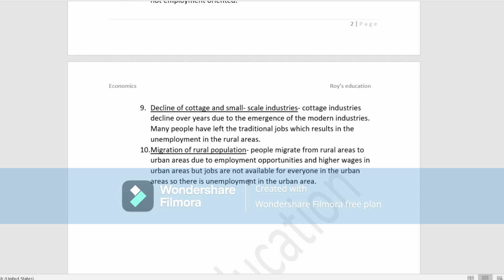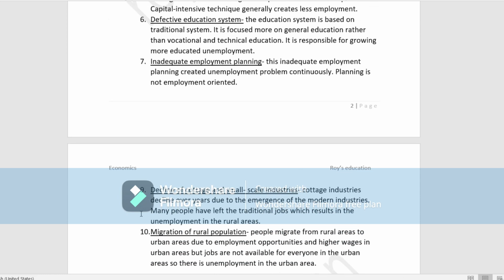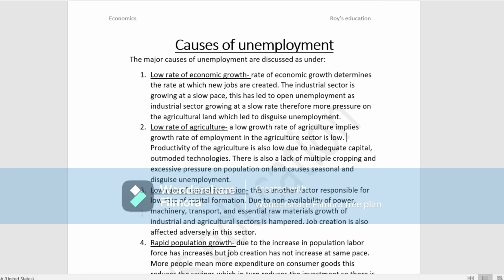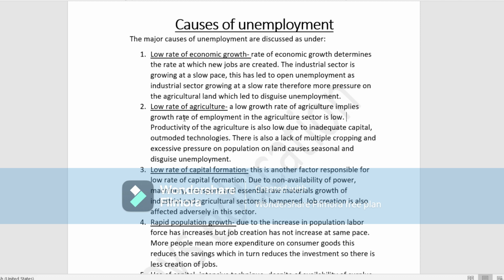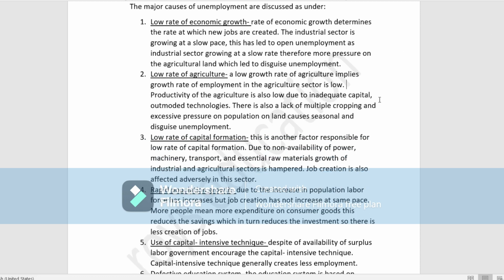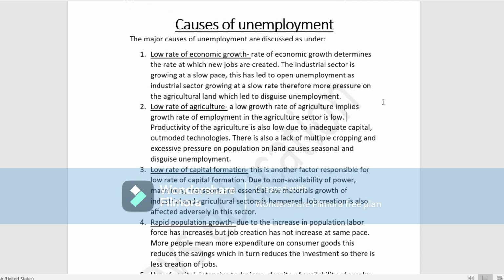So these are the 10 points: what are the causes of unemployment? I have just given the details of it. If in your exams you get a question on the causes of unemployment and you write this, you will get full marks, because the highlighted points are only the keywords. I have given all the keywords to make this a full answer. So if you follow this material, you will also be able to write your answers.